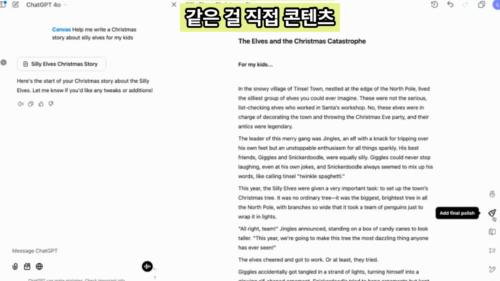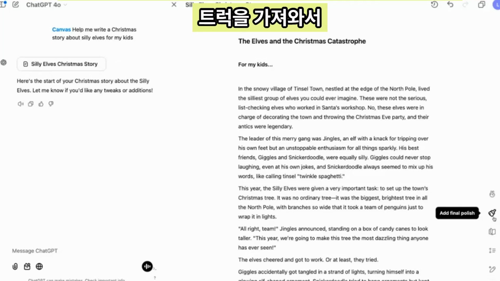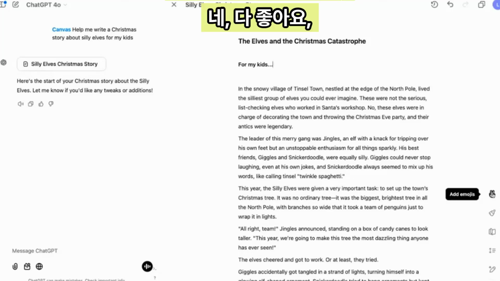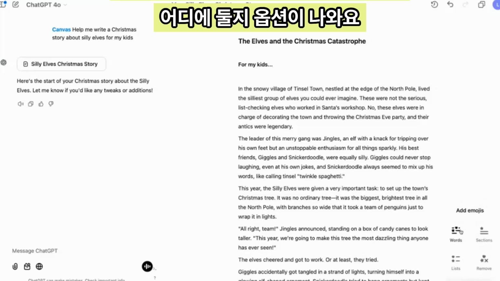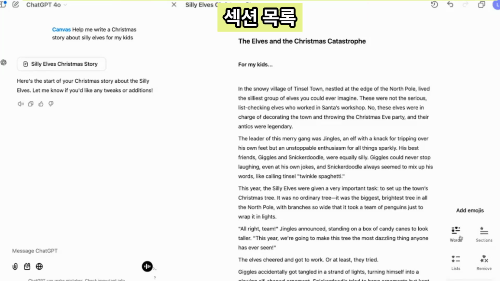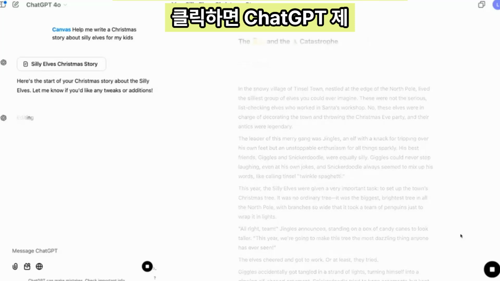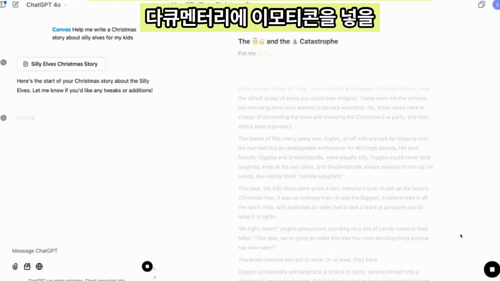Add final polish is really helpful, especially when you bring your own content. Check for spelling mistakes, grammar, things like that. And then add emojis. That sounds fun. Yeah, we love emojis. All right, well, let's try it. So if I click add emojis, I've got some options about where I want to put them: words, sections, lists. Let's try words. I click that, and ChatGPT is going to get to town putting emojis into my doc.